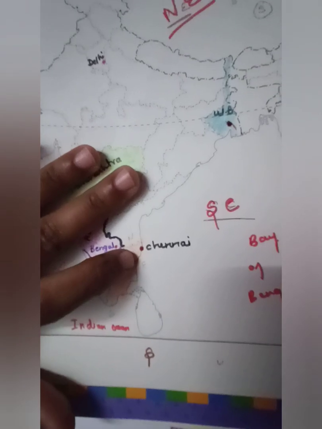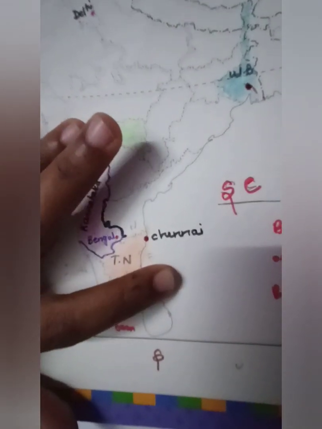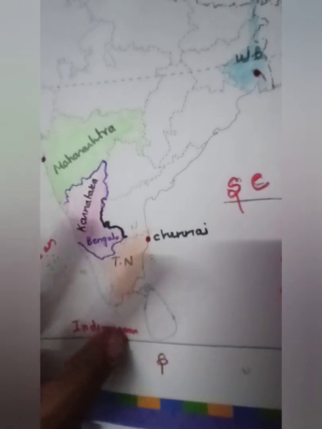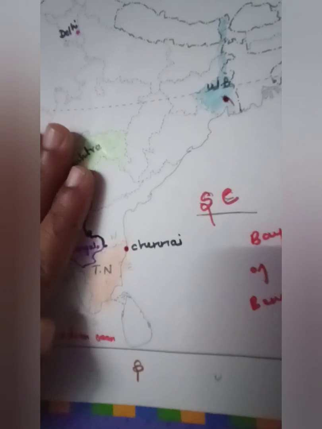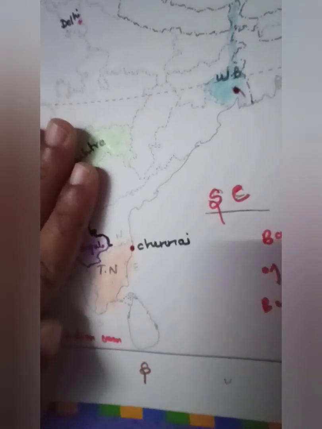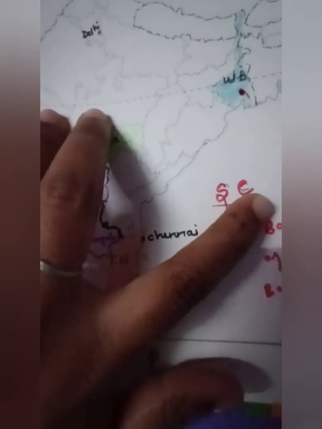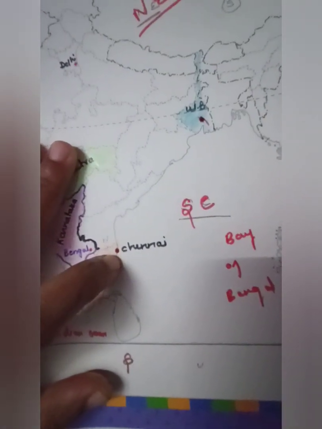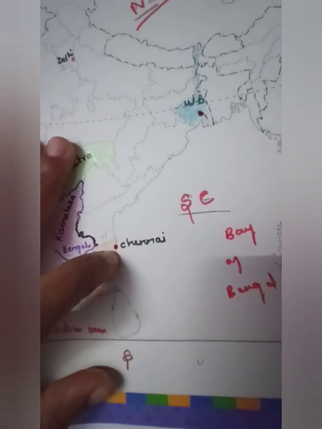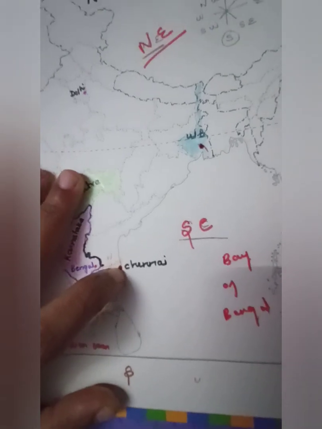If you see here, this side is north, east and west, and here south. North, east, west and south. So this Chennai is located in the southeast. This is the direction of Chennai, right? And it is also near to the coast, right? So if it is here, we can call it coast, a near-sea area.